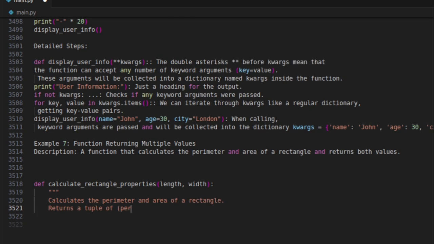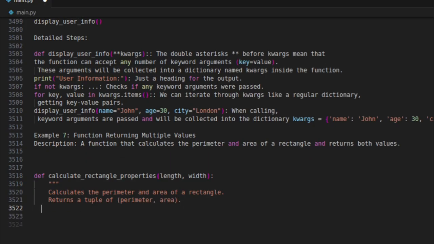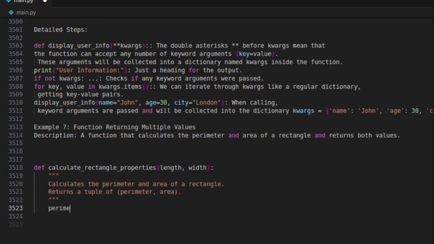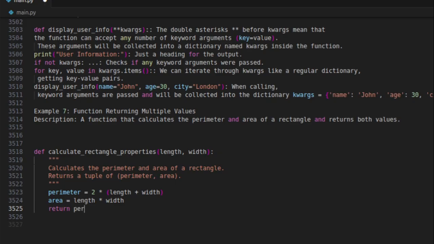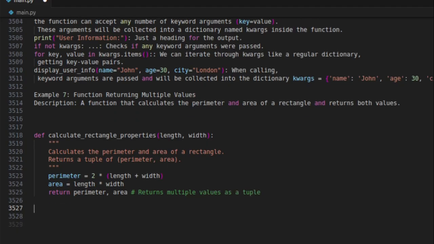Returns a tuple of perimeter, area. Returns multiple values as a tuple.